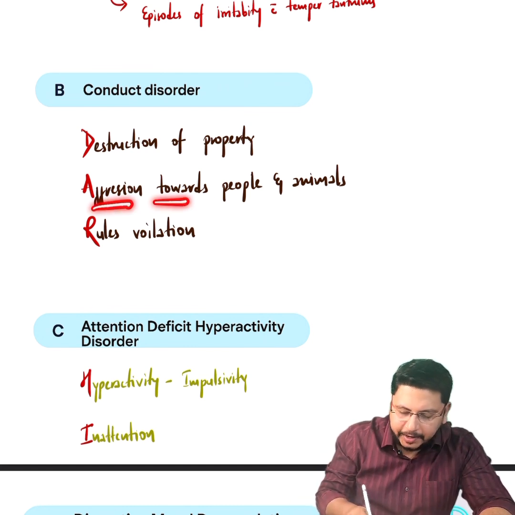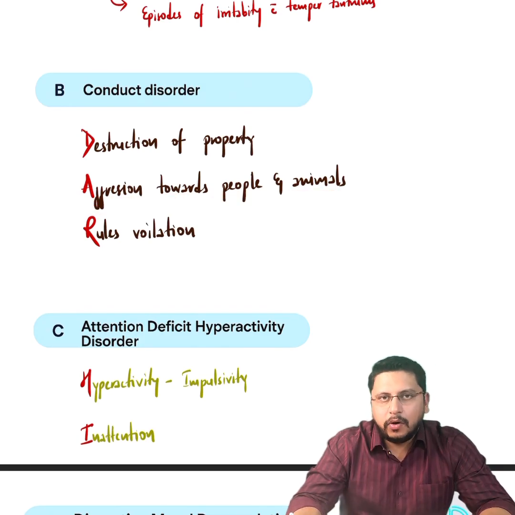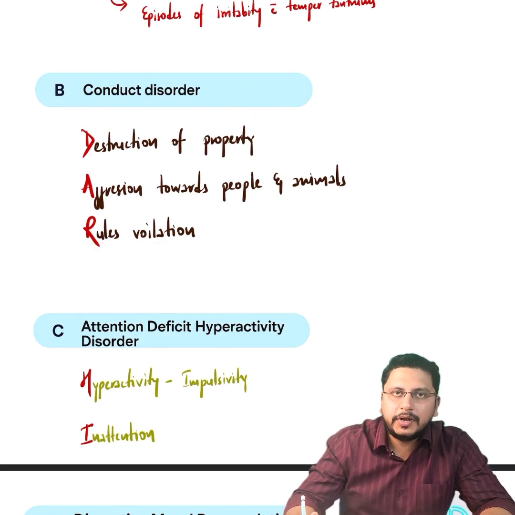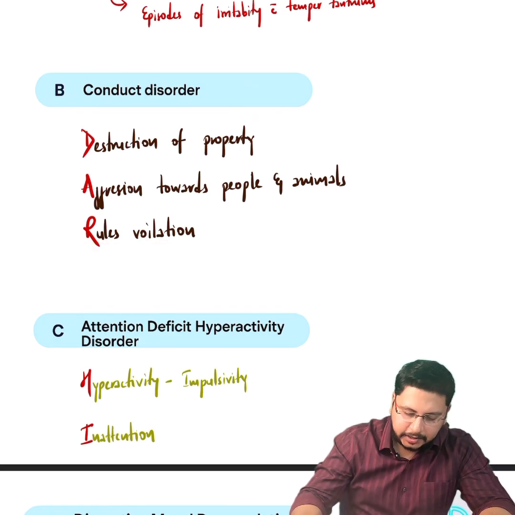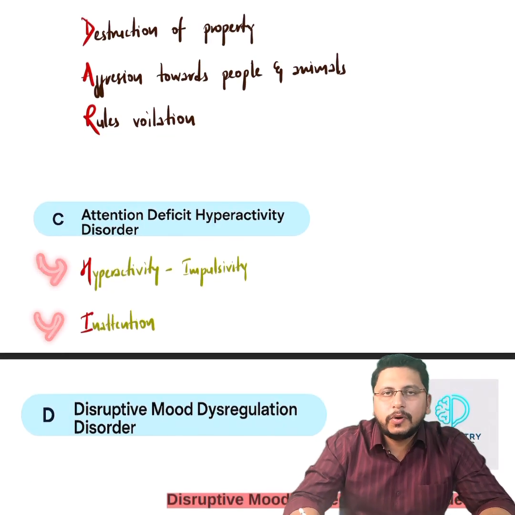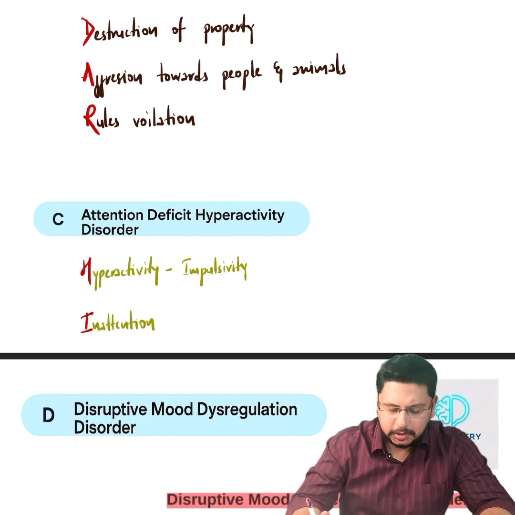Aggression towards people and animals, cruelty towards stray dogs, showing aggression towards people, है ना. और जो रूल्स हैं, सोसाइटल रूल्स हैं, उसको फॉलो नहीं करना है, to violate the rules. Conduct disorder. ADHD में क्या होता है, सिम्टम्स दो ग्रुप में होते हैं, हाइपर एक्टिविटी, इंपल्सिविटी और इनअटेंशन. But these were not asked in the question.